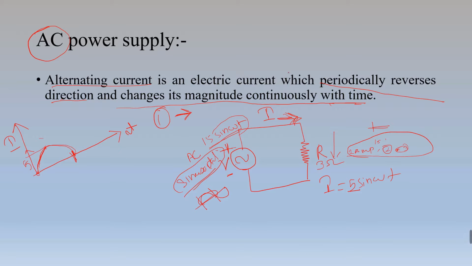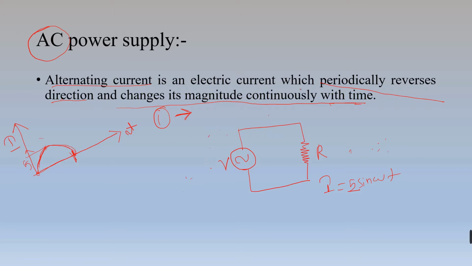Now again come to the definition. Periodically it reverses its direction. Now after this it will reverse its direction. And how will this current be able to reverse its direction? Because this voltage itself is changing its direction. That is why this current will be able to change its direction. Because the voltage waveform will be like this.